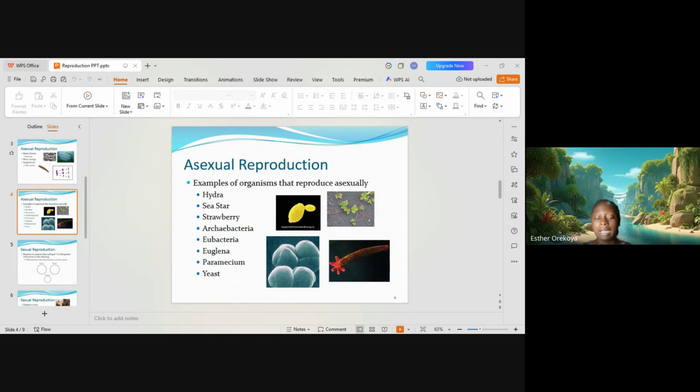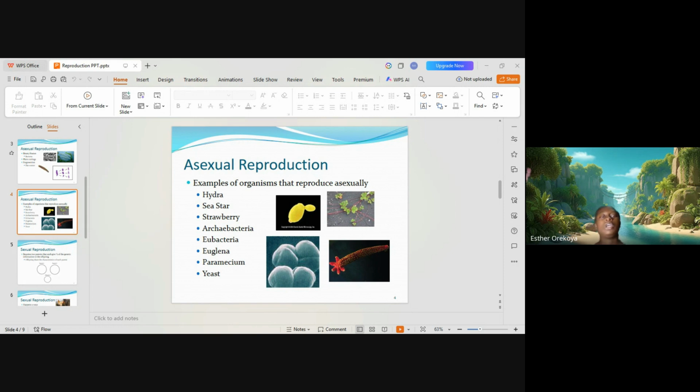Now, if you remember, we talked about organisms that reproduce by fragmentation when we talked about the cell. I don't know if you were in that class. And we said an organism that lives as a fragment is Spirogyra. So organisms that reproduce via fragmentation include Spirogyra, and other ones include algae, sponges, and cnidarians.